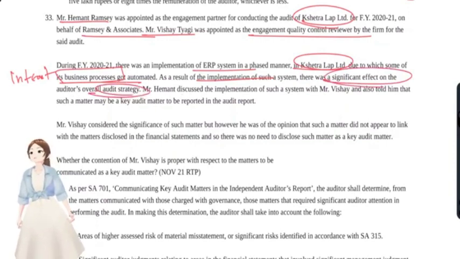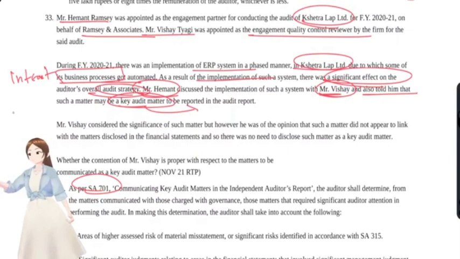As a result of implementation of such system, there was a significant effect on the auditor's overall audit strategy. Mr. H discussed the implementation of that system with the EQCR, and the auditor will discuss only the significant matters with the EQCR, right? He also told him that such a matter may be a key audit matter. What is a key audit matter? As per SA 701, whenever the risk is high, it's a key audit matter. When the auditor's exclusive judgment was involved, it's a key audit matter.